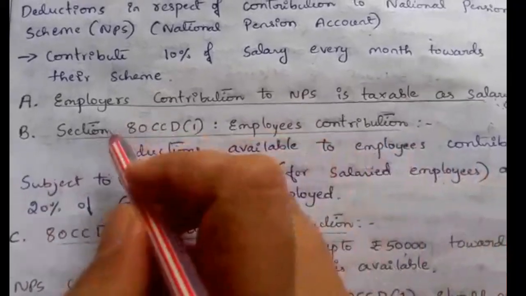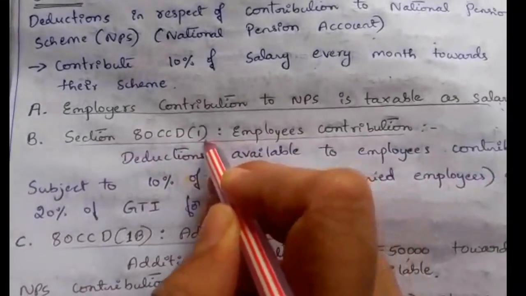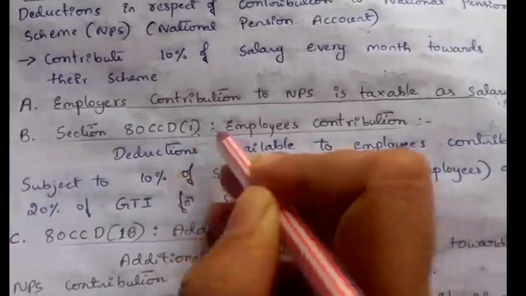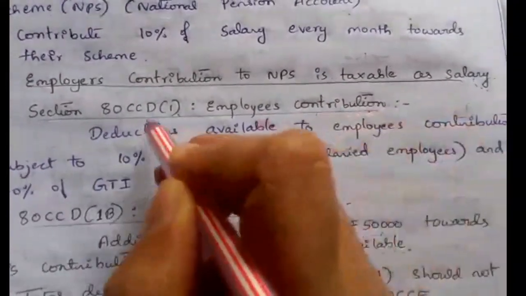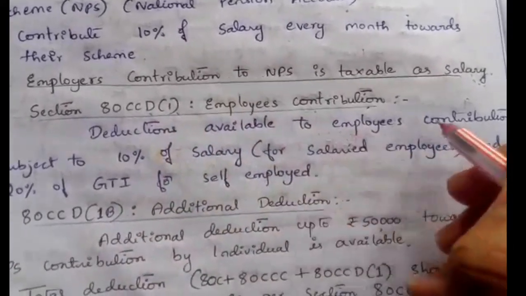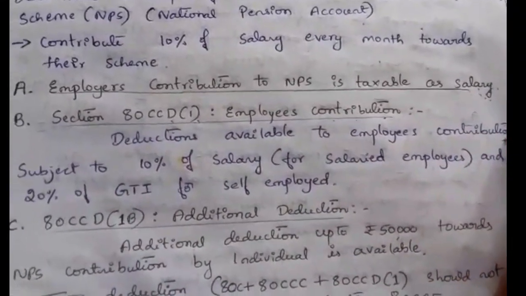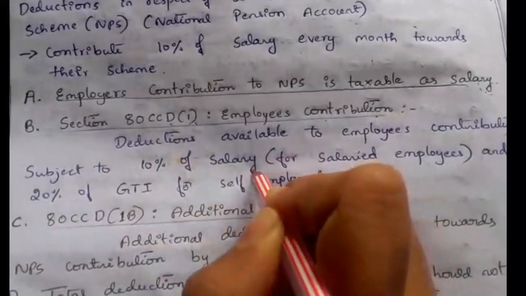The second condition is Section 80CCD1. This section relates to the employee's contribution. Deduction is available for the employee's contribution subject to 10% of salary.